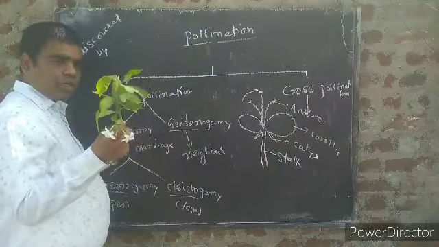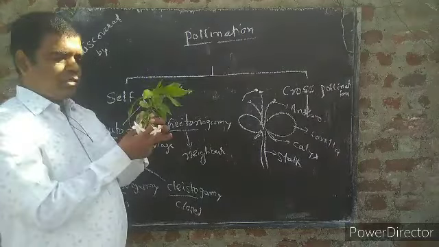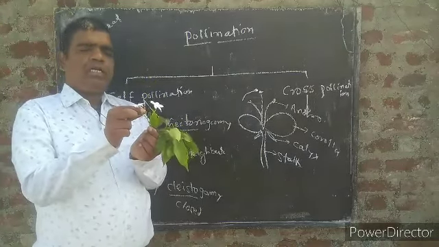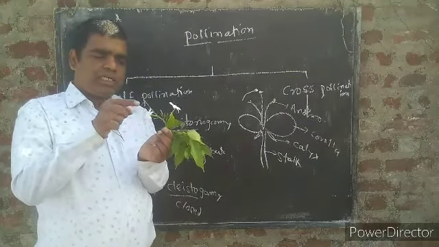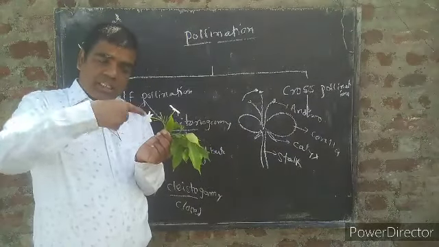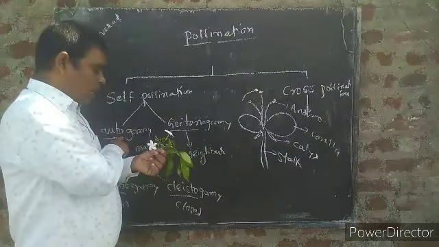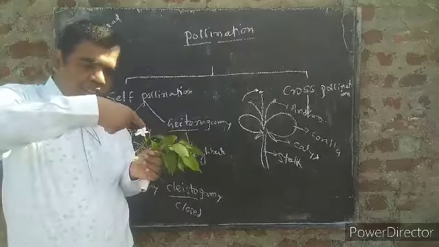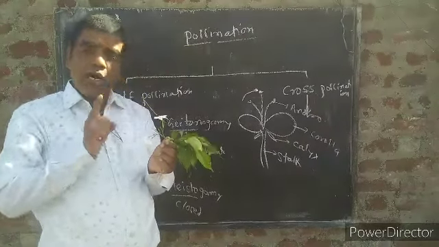Now remember, this is self-pollination. Here you can observe the example of self-pollination. If the pollination takes place in the same flower, then it is called autogamy.